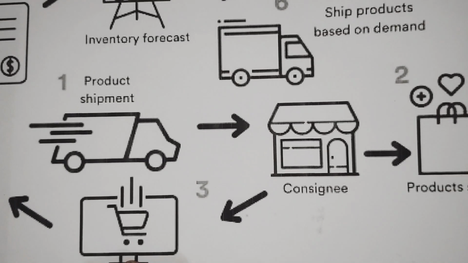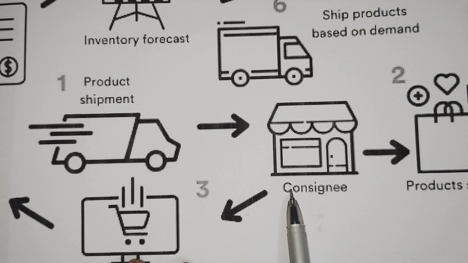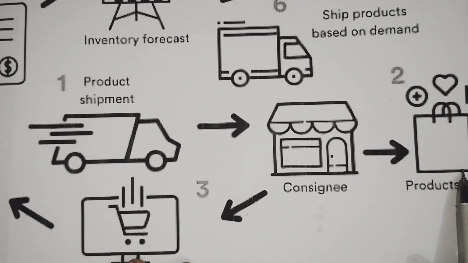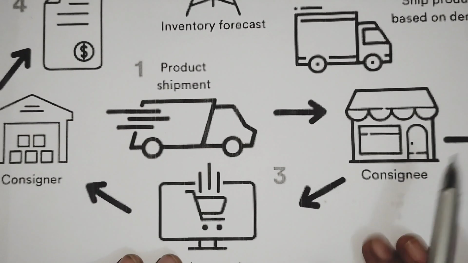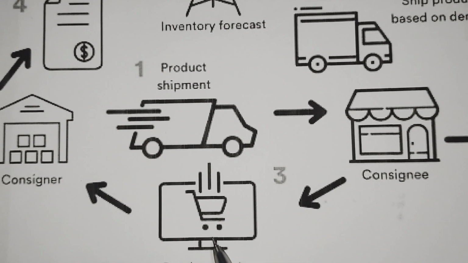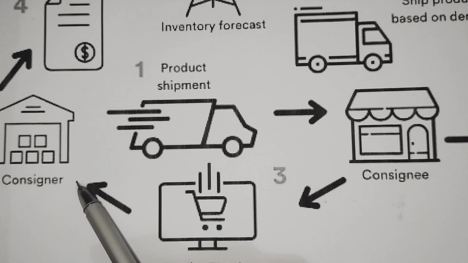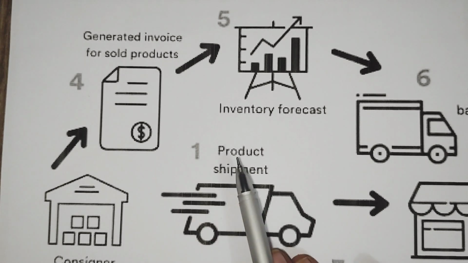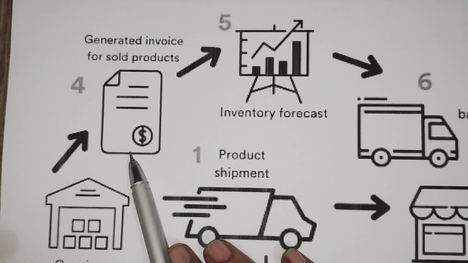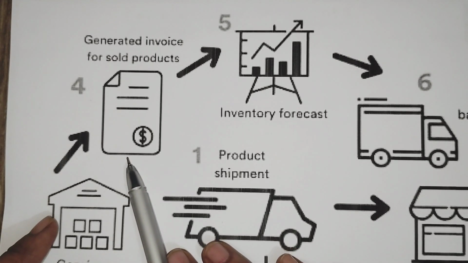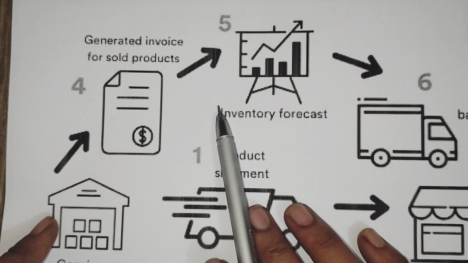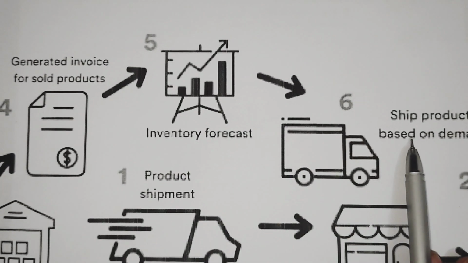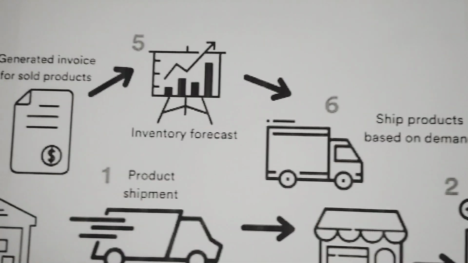Here you can see this process. The consignee is selling the goods to the customers, the buyers, and prepares a purchase order to the consigner. The consigner ships the products to the consignee. The consignee sold the goods, then prepares a purchase order to the consigner. Then he generates an invoice for the products which are sold, and inventory forecasting will be done. Then the product is shipped based on the demand.